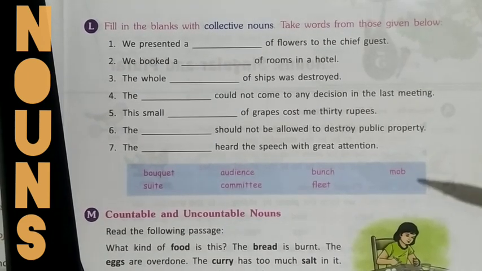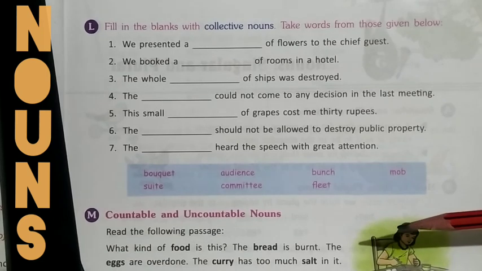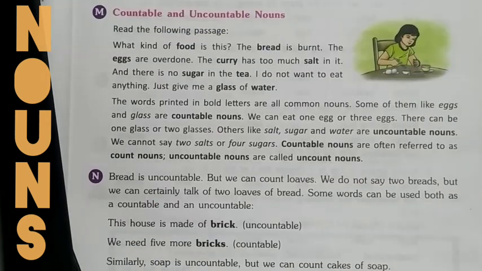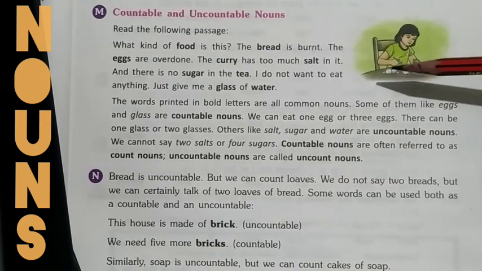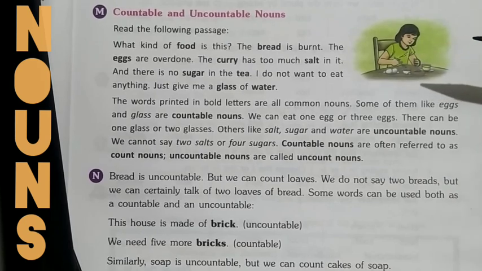Let's move to the next kind, countable and uncountable nouns. Let us read this passage as it is instructed. What kind of food is this? The bread is blunt. The eggs are overdone. The curry has too much salt in it, and there is no sugar in the tea.